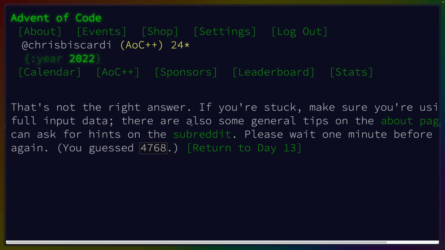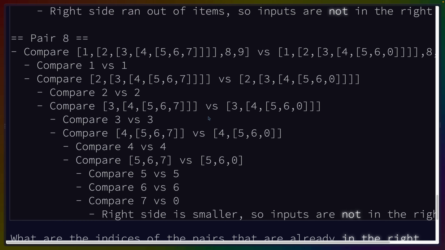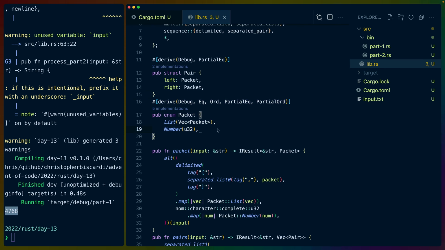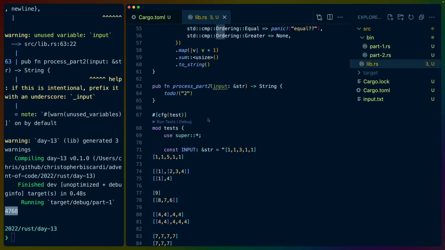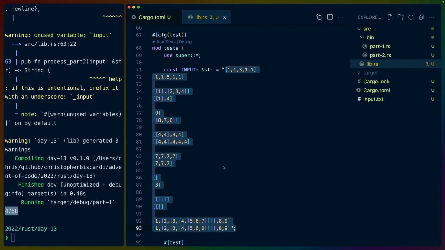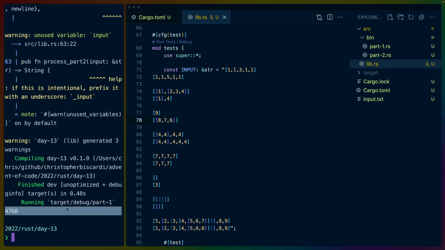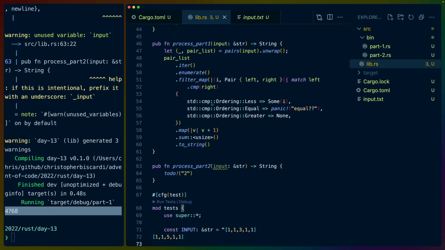We just got lucky on the test, y'all. That is actually hilarious, though. So for the tests, if all we do is derive the ordering instead of implementing it ourselves, for whatever reason, all of this evaluates the exact way it's supposed to. It doesn't for the actual input, but it does for the test input, which is absolutely hilarious to me.